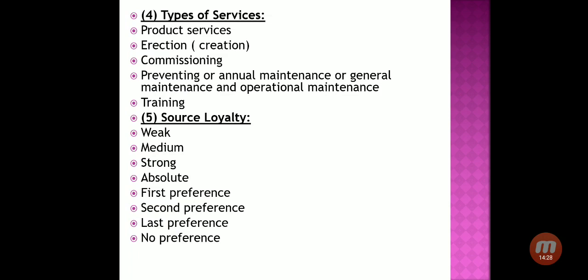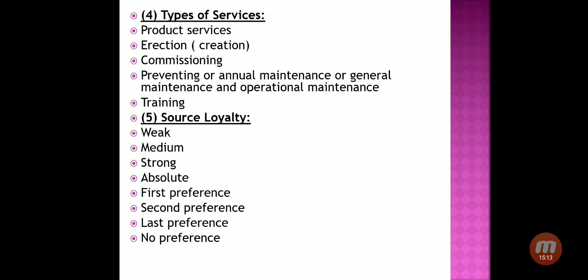Then creation. So here the process of creating means some new products are created or some new service is being delivered to the customers. So here innovation is the focal point. Then commissioning. This service industry is solely based on the commissioning that we discussed, like trading units. So they are getting the commissions for the service that they are providing. Say for example, a consultancy unit like Tata Consultancy, so Tata company is giving advice and suggestions to their clients, and for that they are getting the commissions.